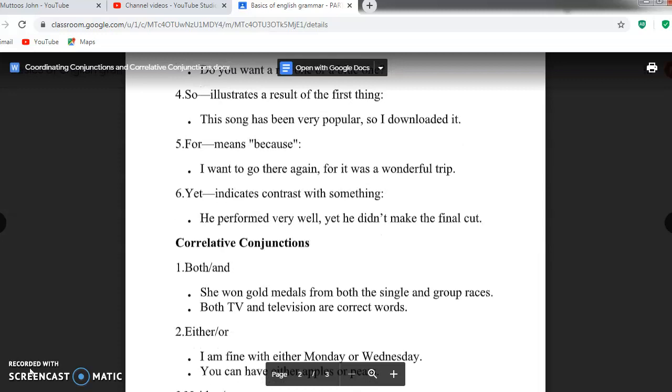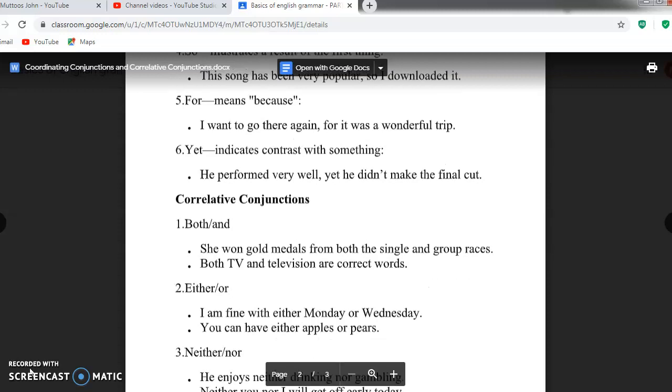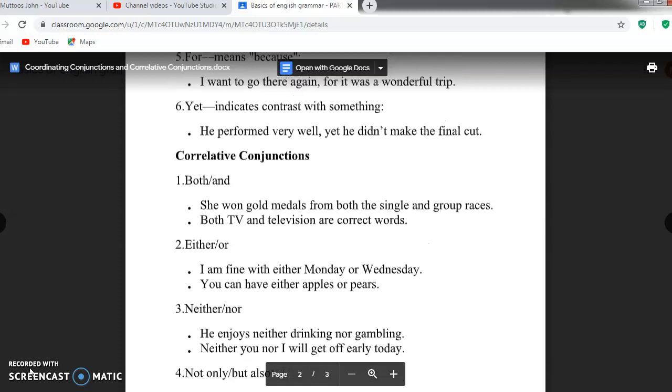Next, for, it means because. Example, I want to go there again, for it was a wonderful trip. Yet, it indicates contrast with something. For example, he performed very well, yet he didn't make the final cut. That's about the coordinating conjunctions.